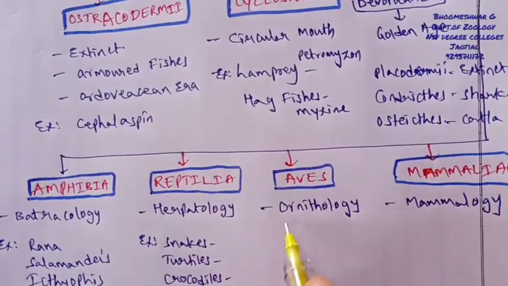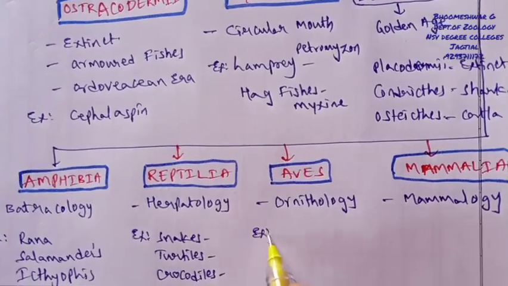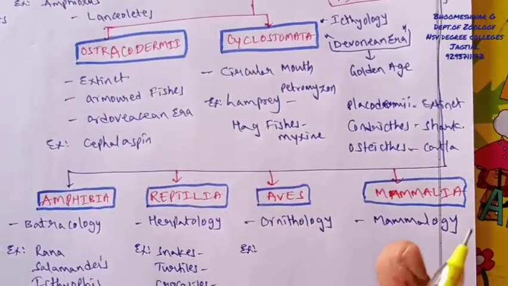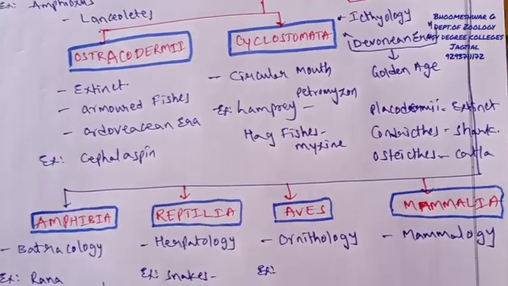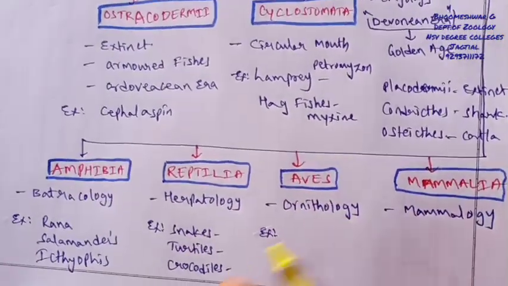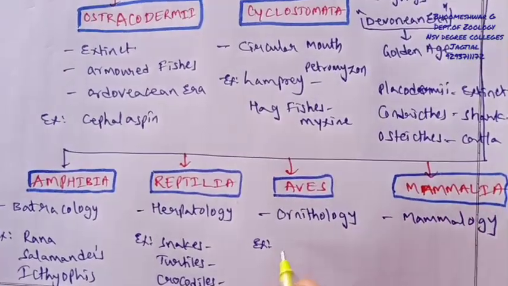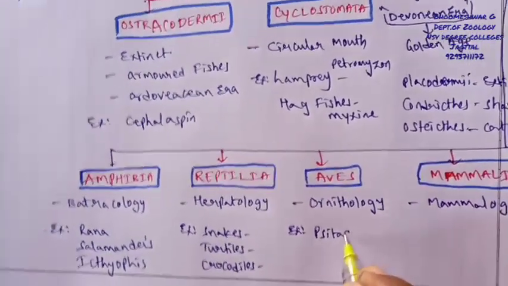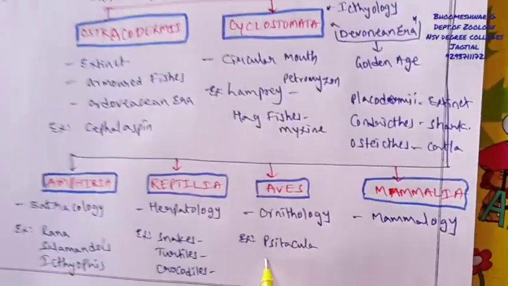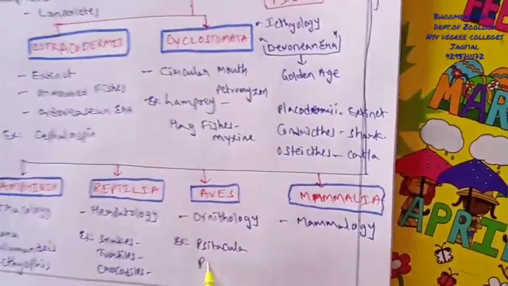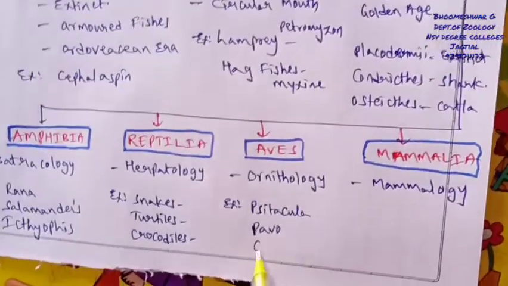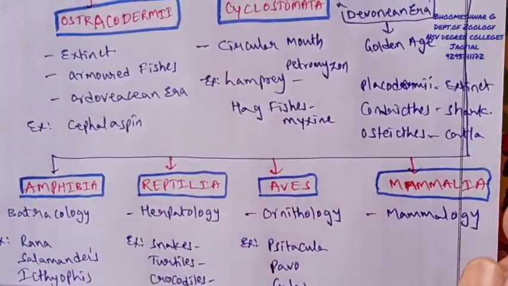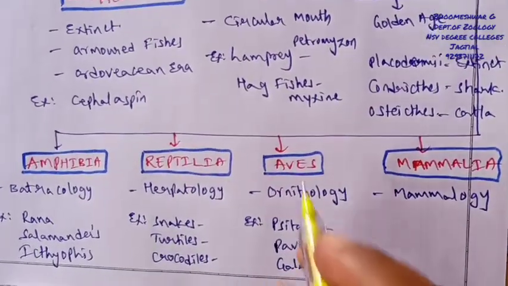And aves are complete aviating organisms, flying in the air with the help of feathers like quill feathers, remiges, rectrices, and so on. Suitable examples are Psittacula, Pavo cristatus, Gallus and so on. So these are some examples of aves.